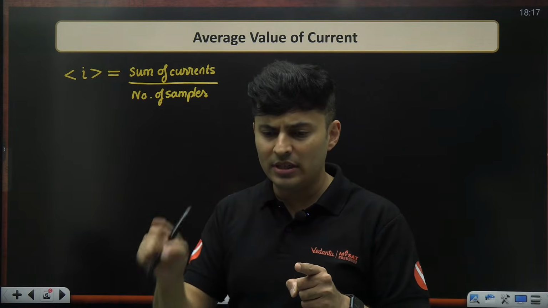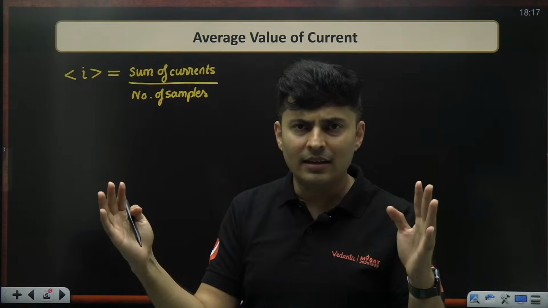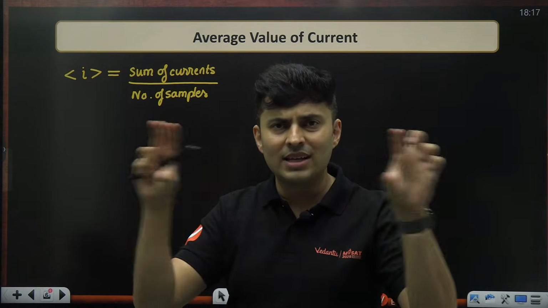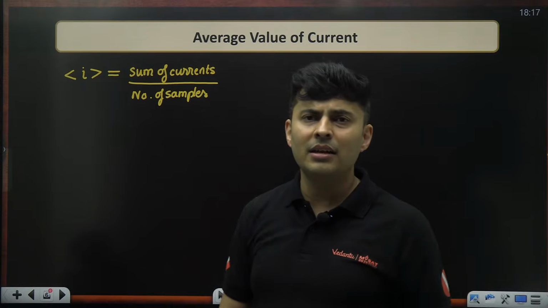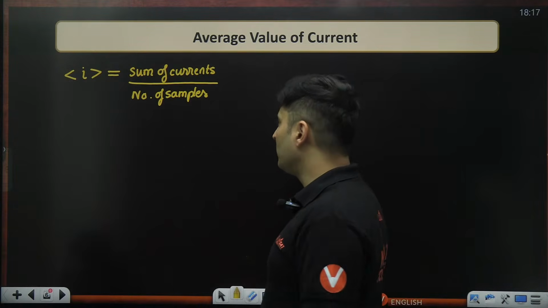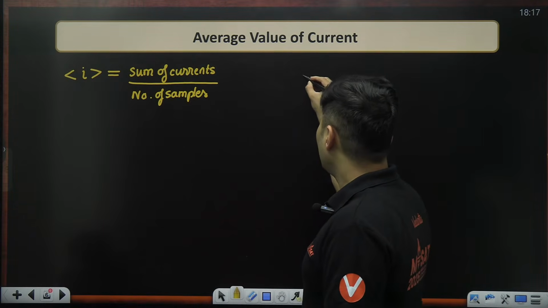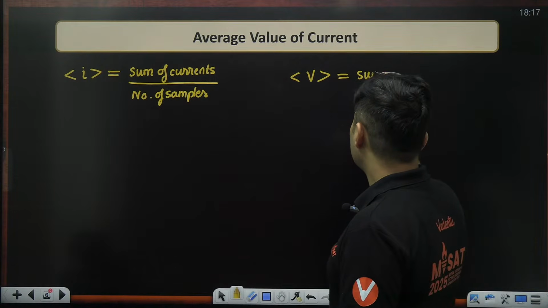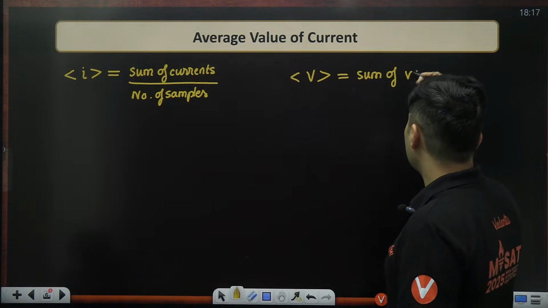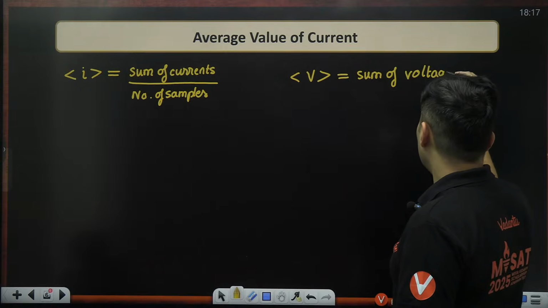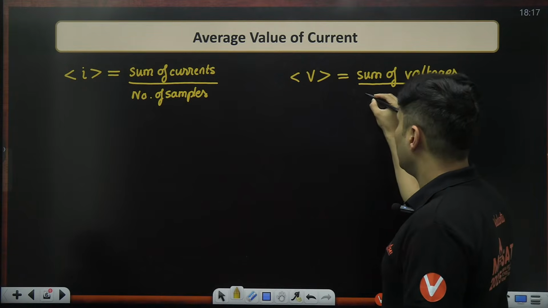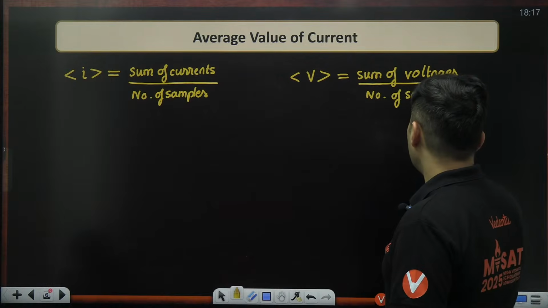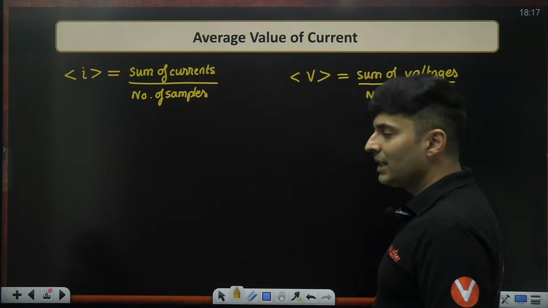Current at this point, this point, this point. I've taken 10 currents and I want to find the average. So I will take those values, add them up and divide by the number 10 to get the average value. Simple. Same thing I can talk about for average voltage. Average voltage will be the sum of all the voltages upon the number of samples that you have taken.